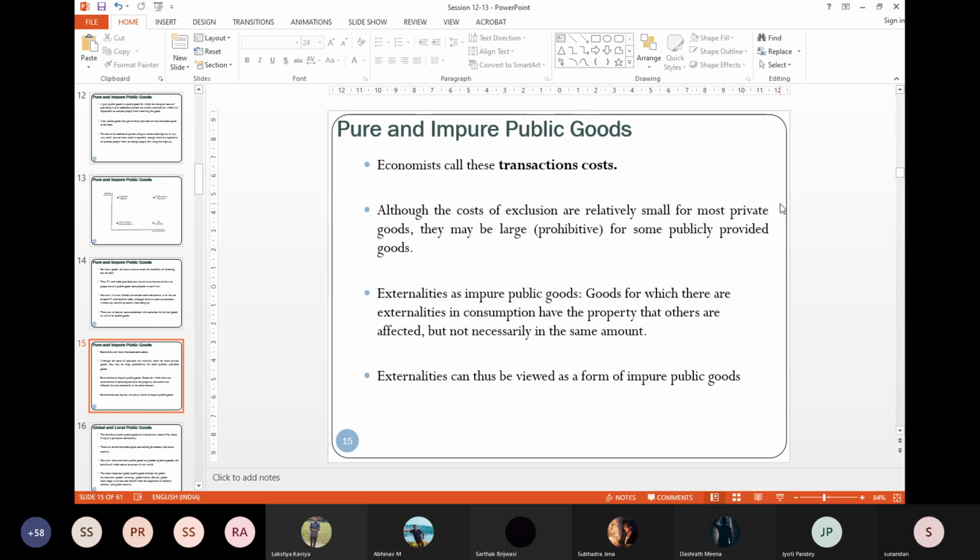So the cost of exclusion is really small or very small in cases of private goods. But this cost of exclusion for public goods is very, very high. Sometimes it's prohibitive. Why prohibitive?